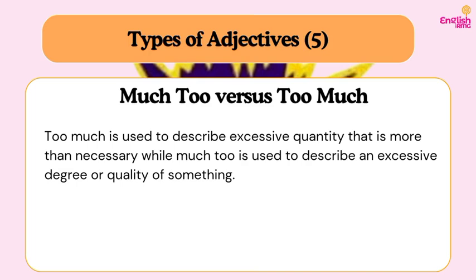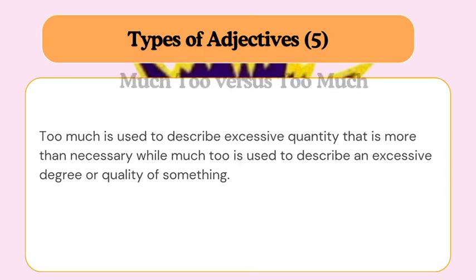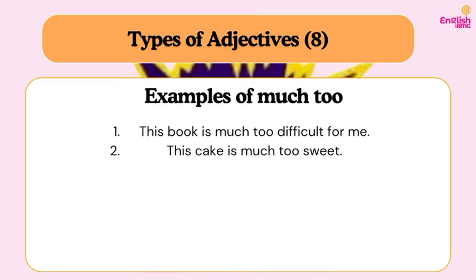So while much too is used to describe an excessive degree or quality of something. With all the explanations I've made from the beginning of this video, part one, by now you already automatically know the difference between quality and quantity. So let's look at an example, much too. This book is much too difficult for me.